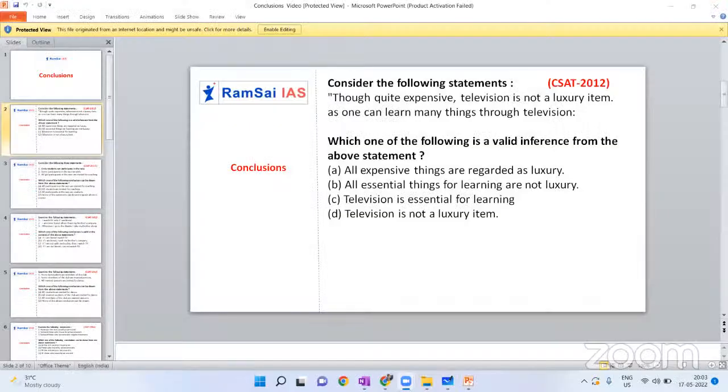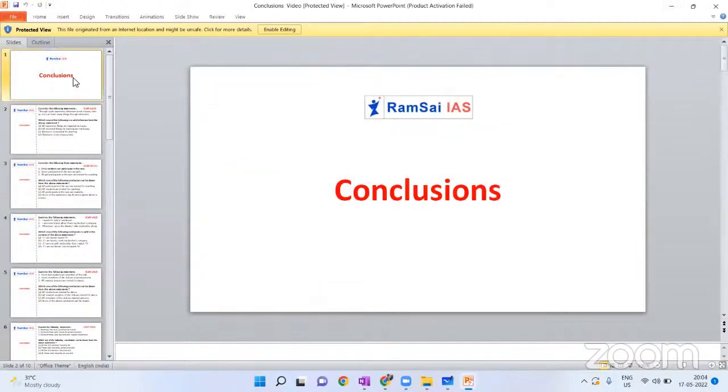This topic is very important for any government exam, not only for CSAT but almost all government exams. You will get a question from statement and conclusion. In most government exams, you will get 3 to 5 questions from this concept. So that much important it is. When CSAT started in 2013, at that time in 2012, 13, 14, around 5 questions were asked.